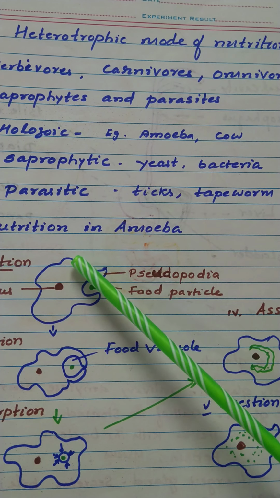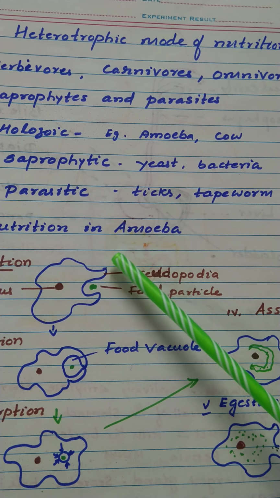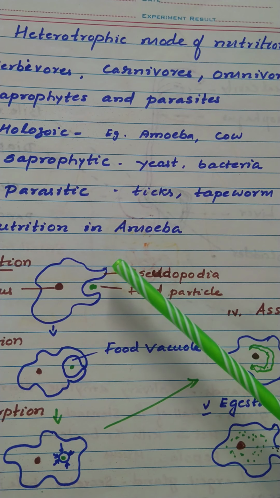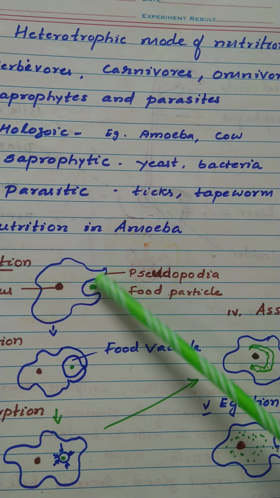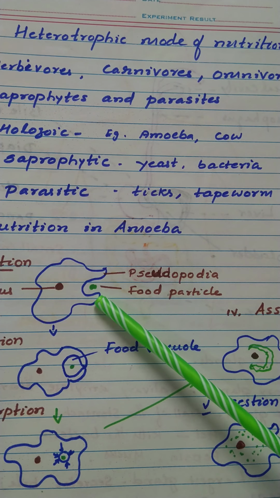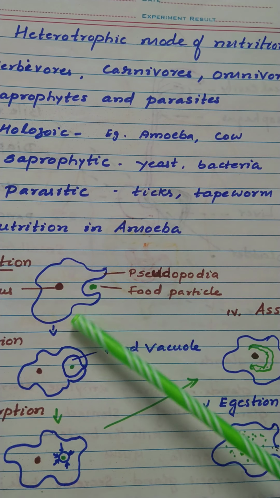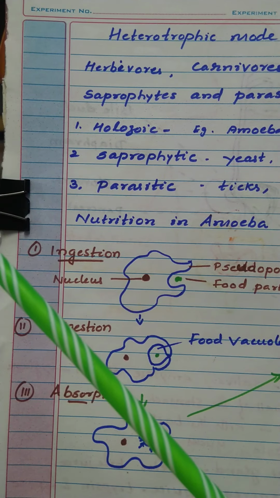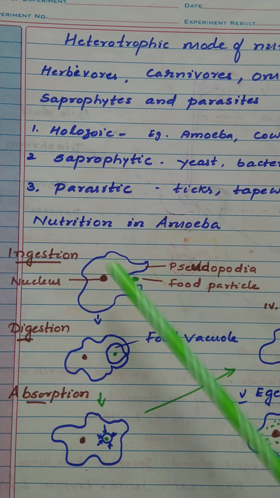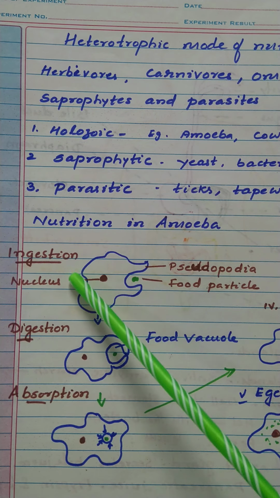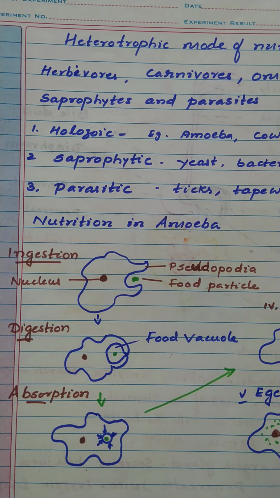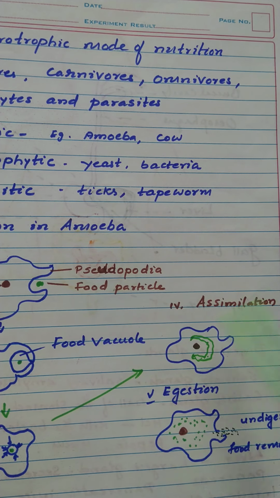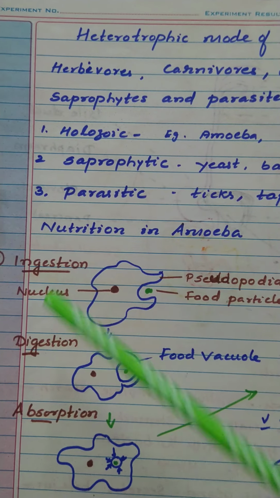Okay, then nutrition in amoeba. The mode of nutrition in amoeba is holozoic and takes place with the help of pseudopodia. Pseudopodia are finger-like extensions. So 5 major steps are involved in the nutrition of amoeba: ingestion, digestion, absorption, assimilation and egestion. So the first one is ingestion.